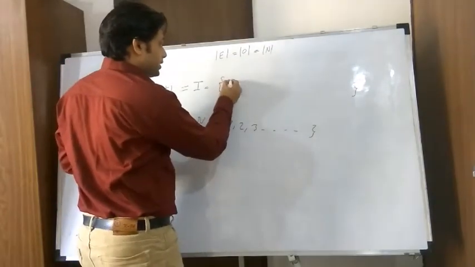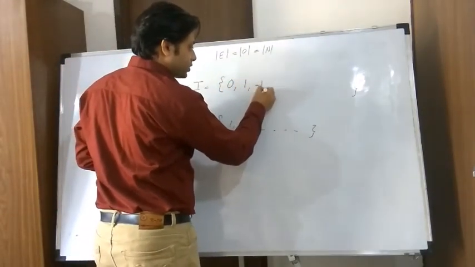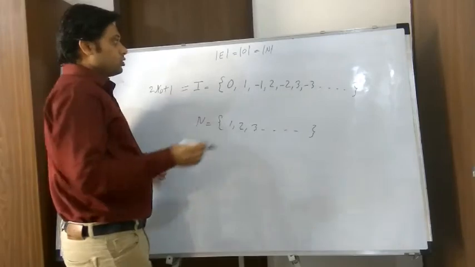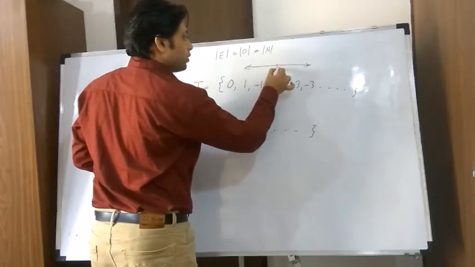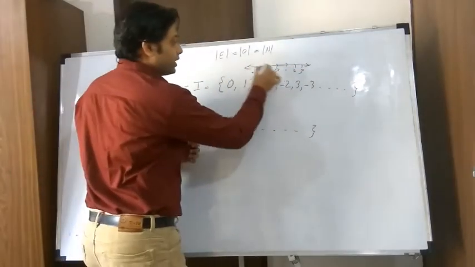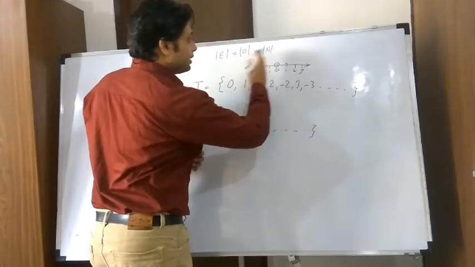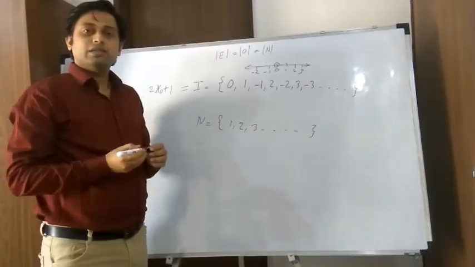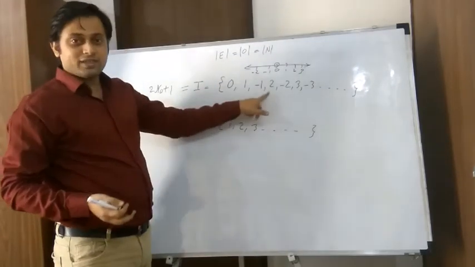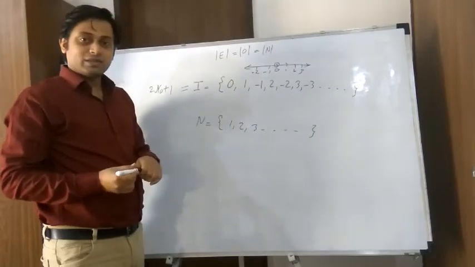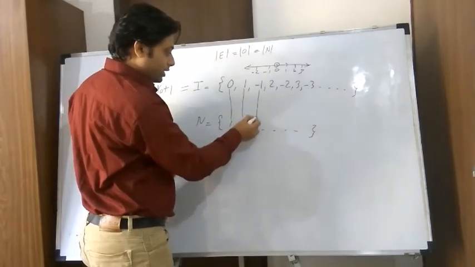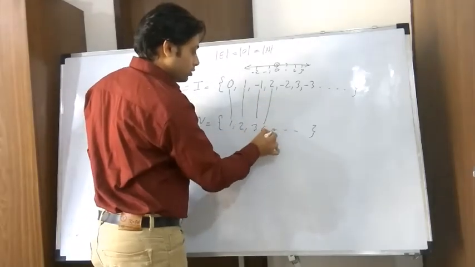So I will start with 0, then 1, then minus 1, then 2, then minus 2, 3, minus 3, and so on. Previously this was my number line: minus 3, minus 2, minus 1, 0, 1, 2, 3. Now I am folding this number line from this point, and then I am writing these numbers in this fashion. So this is my reshuffled integer set, but all the integers are present in this set, and this is my natural number set. And now I can map 1 to 0, 2 to 1, 3 to minus 1, maybe 4 to 2, 5 to minus 2, and so on.